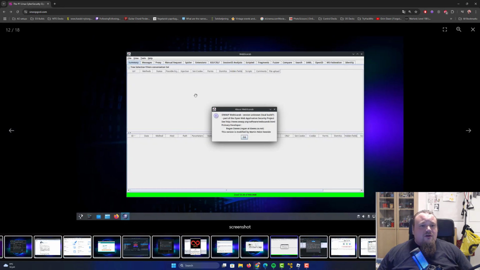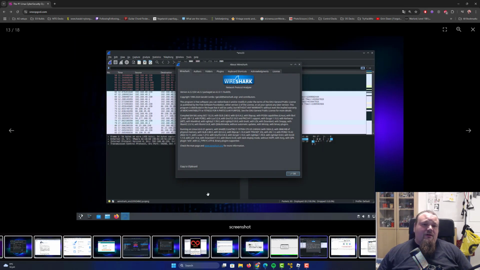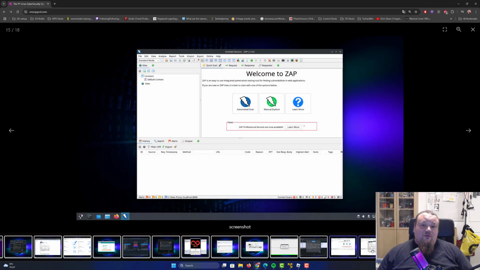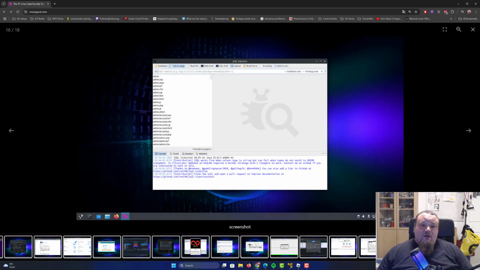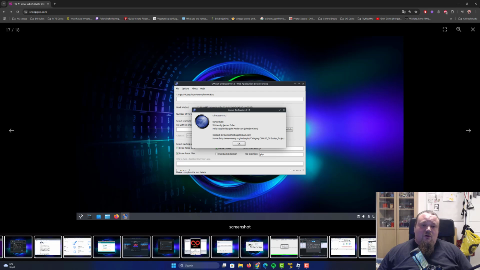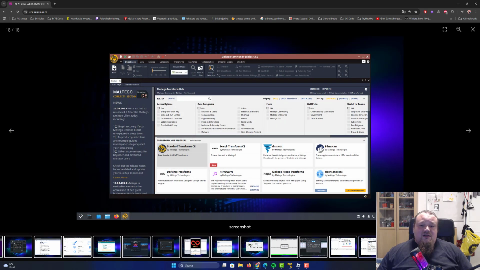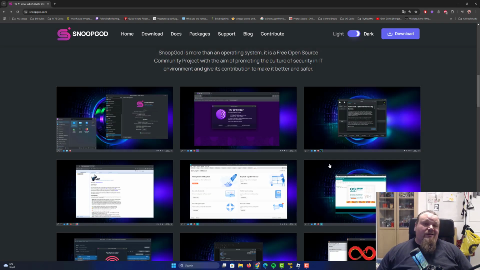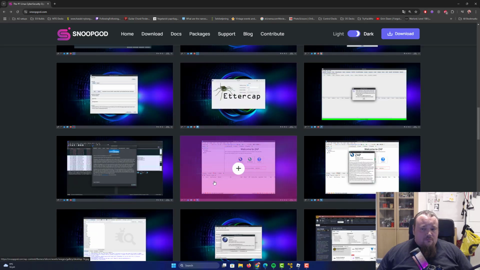What is this? Volnscarp, never used it before, however, I know about it. Wireshark, important stuff. ZAP proxy, or SQL injection stuff. I see a lot of tools that are OWASP, and Maltego, one of the best reconnaissance tools there are.